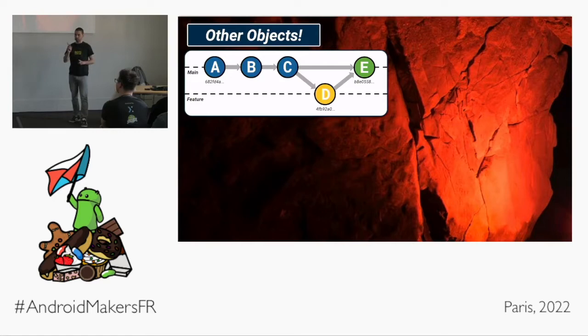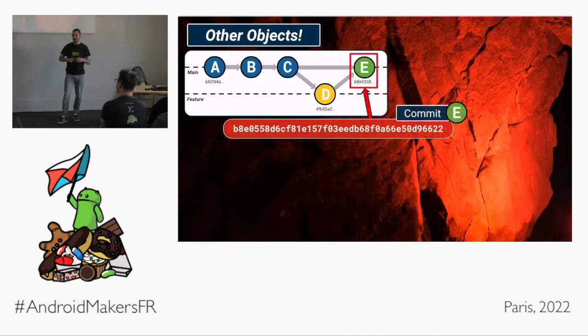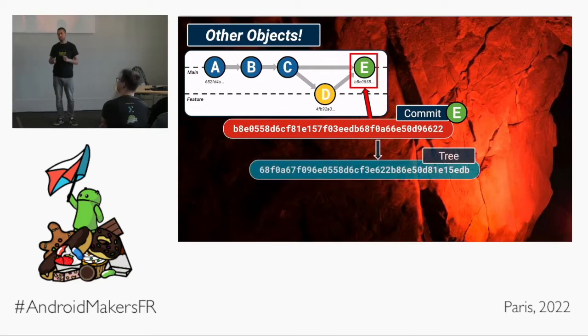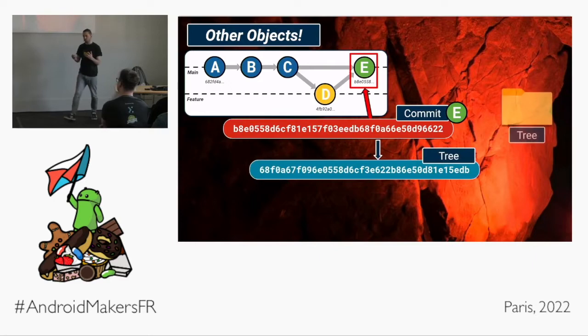Next, very important to know, in Git, there's not just commits, there's other types of objects that exist in Git. We know we have commits. Commits have their own unique ID, which is a hash. But did you know that inside a commit, in the metadata of the commit, if you like, it points to another type of object called a tree object. A tree object has its own unique hash as well, and a tree object can be sort of thought of as a blueprint, a printout of the folder. So, in this tree there's this file, this file, this other folder, this other tree, and so on. So commits point to an individual tree that has its own unique hash.